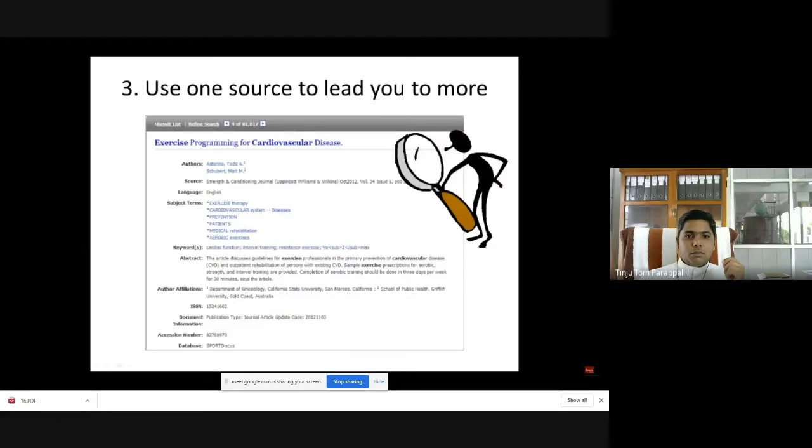If you're looking at an item in a database, look for a listing of the subjects or keywords. These are usually clickable and might send you to a whole new list of possibly relevant materials. This is really learning to speak the language of the database.